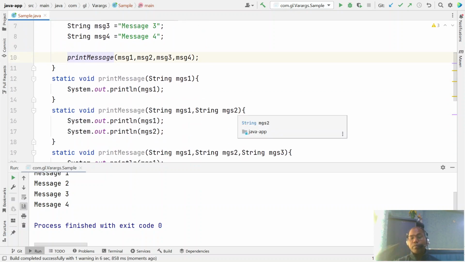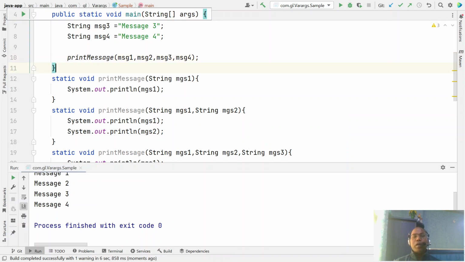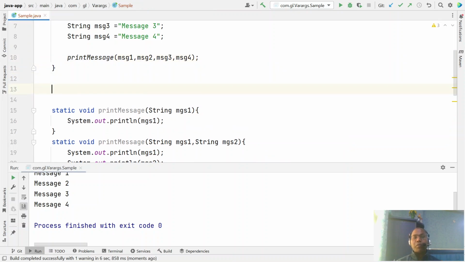Instead of doing overloading, another option we have is to create printMessages using an array.